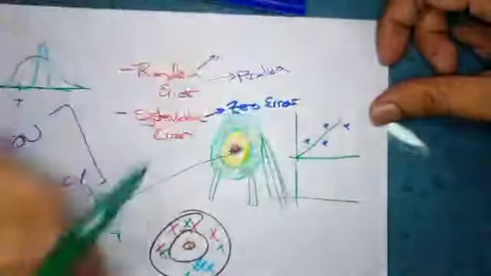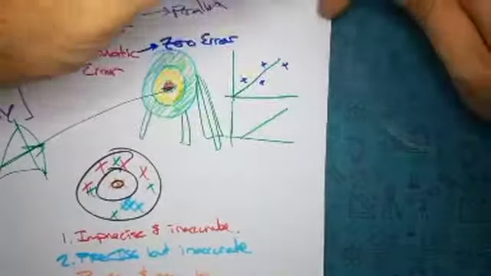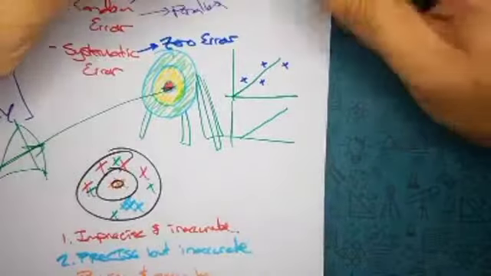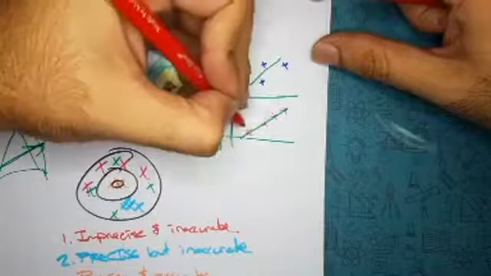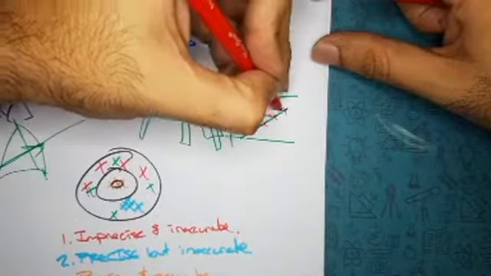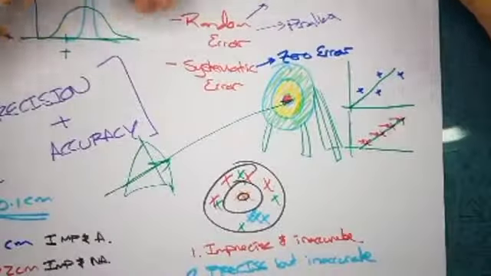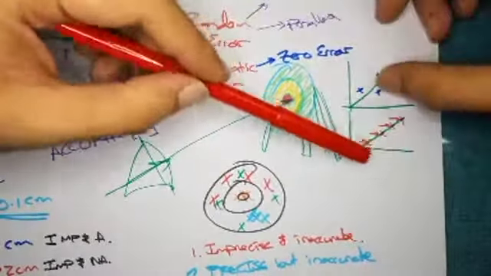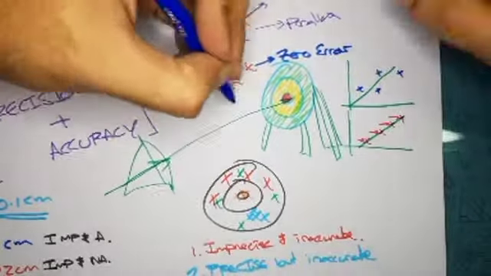And if you had a graph having systematic error, what would you see? The graph which is supposed to pass through the origin does not pass through the origin. You'll get something like this. And what's the logic behind this? Basically all of the values have actually shifted by the same amount, because the apparatus itself has the error. So that can be caused by a zero error. And there is another error which can cause it, which is going to be called calibration error.